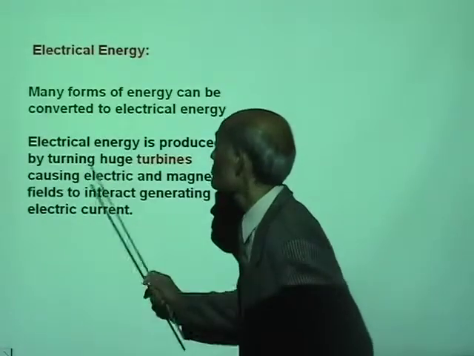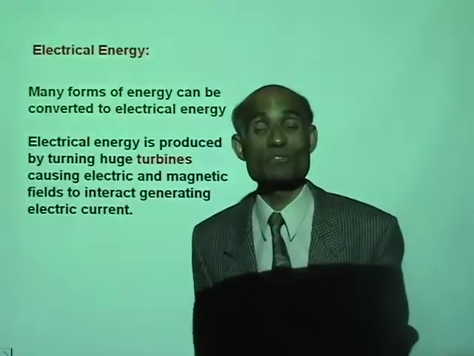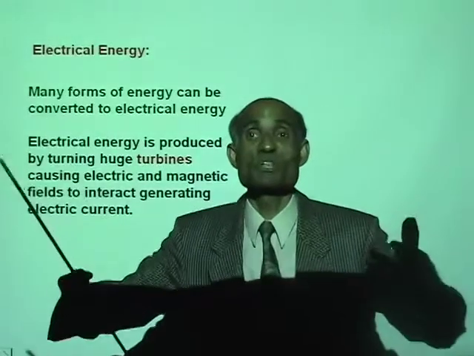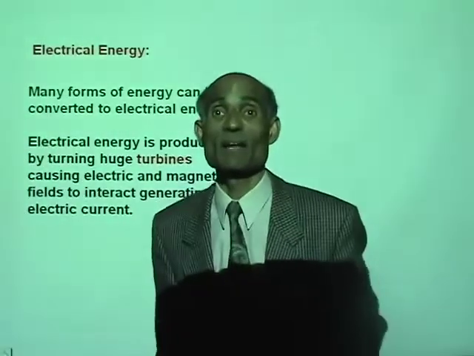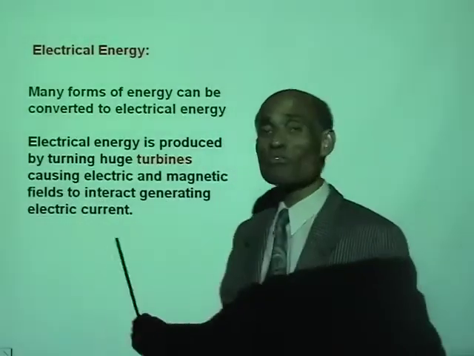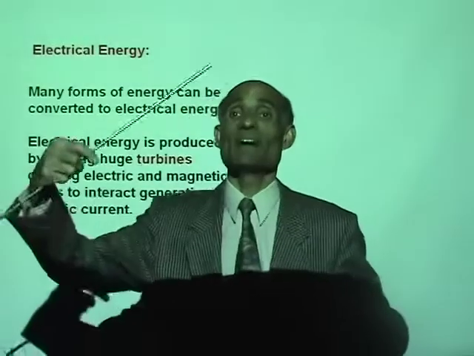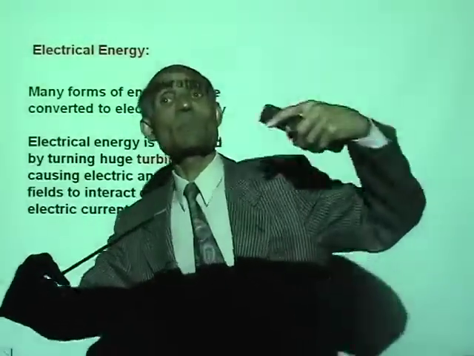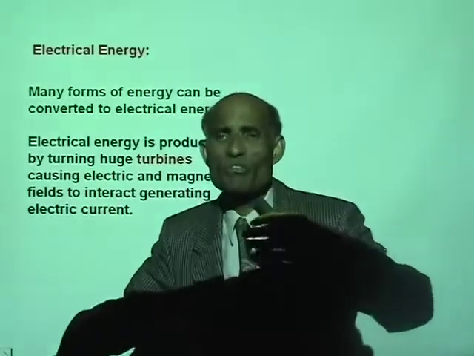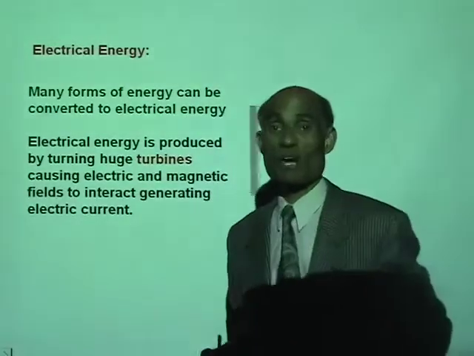Electrical energy is produced by turning huge turbines. So those coils of wire are not small like the one I showed you. They are very huge because we need to produce power at a very large scale. Huge turbines causing electric and magnetic fields to interact. So that is why we rotate a coil of wire in a magnetic field. It is the interaction between the electric field and the magnetic field that produces the electric current.